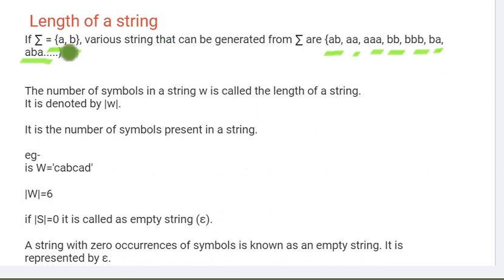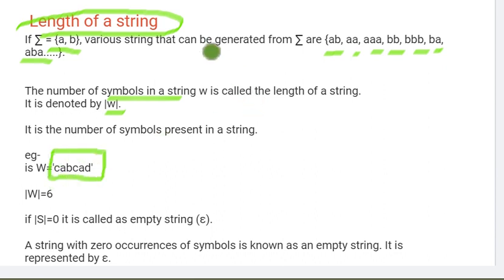Here, the length of a string means how many symbols are there in that string. Suppose our string name is W. Suppose this is my string CABCAD, made from the alphabet set. If I ask what is the length of the string, I need to count how many symbols are there in this string.